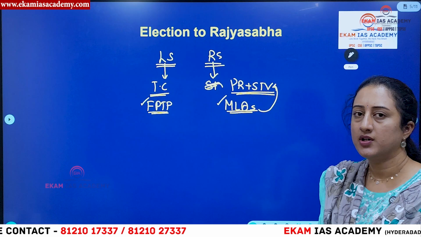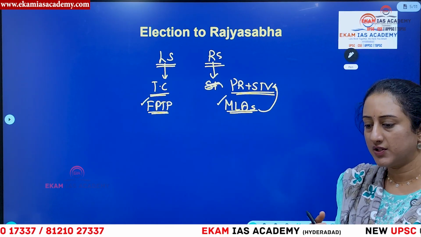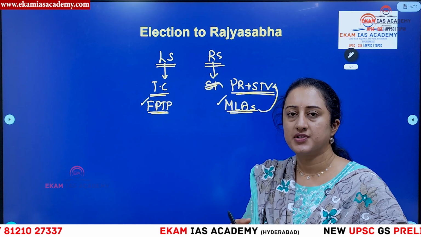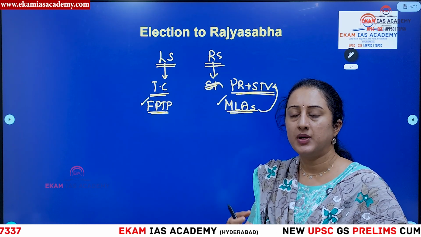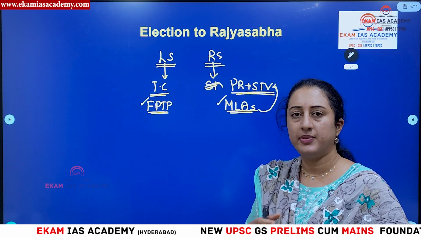So what is this method? Every MLA will give a certain set of preferences. After the polling, they calculate the persons with first preference, and if any person secures the required value of votes to get elected, he will be declared elected.